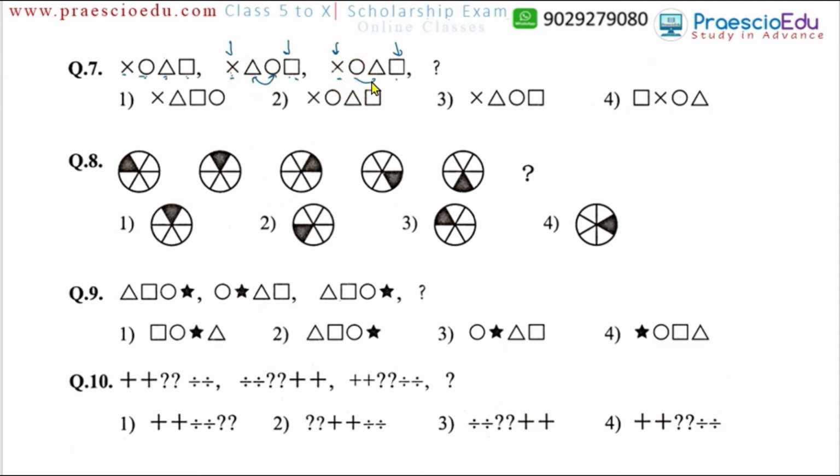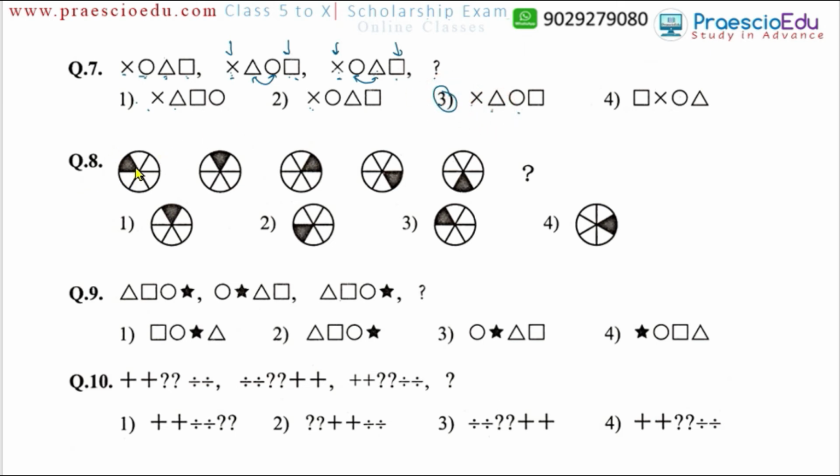After interchanging, the correct option should start with the cross, and then the triangle, which means option number 3 and option number 1. And then circle, which means option number 3 only. So option number 3 perfectly matches with this series.